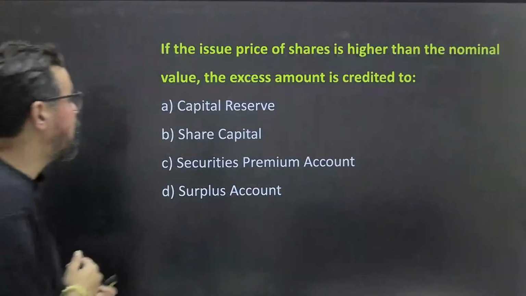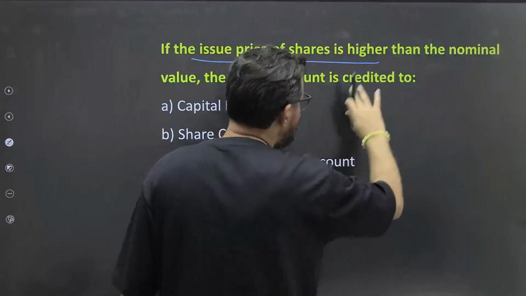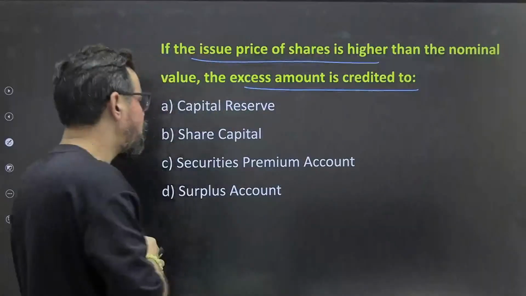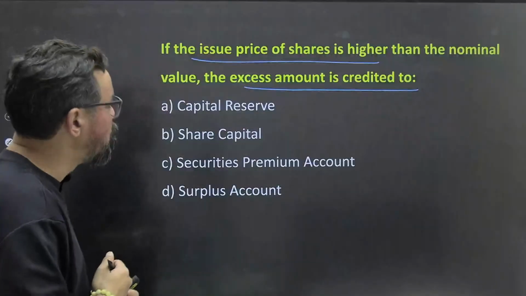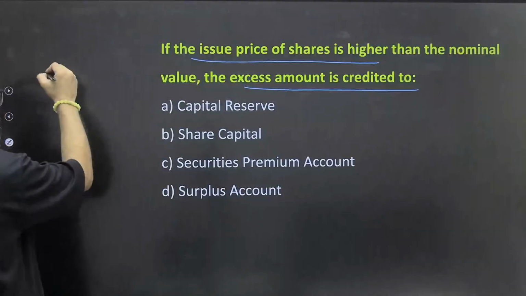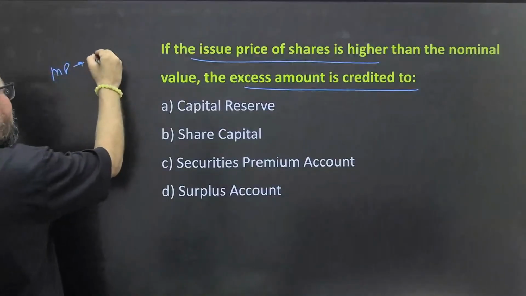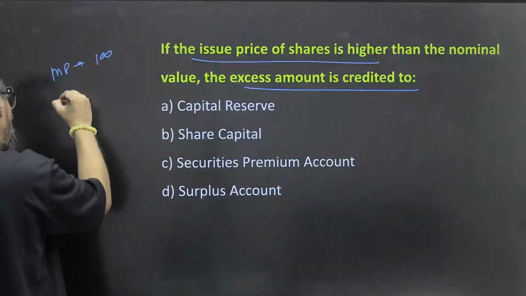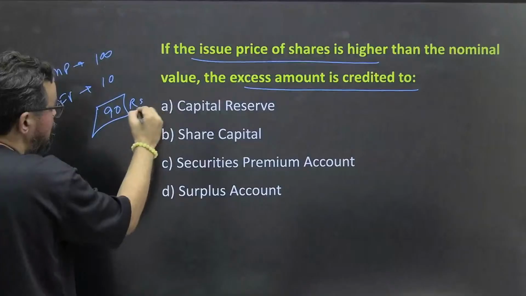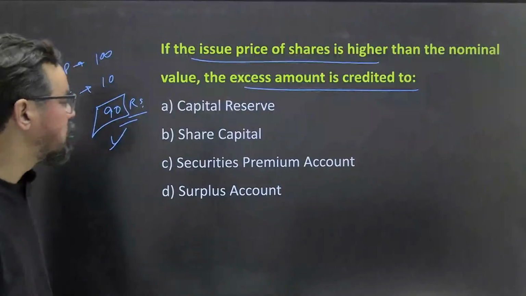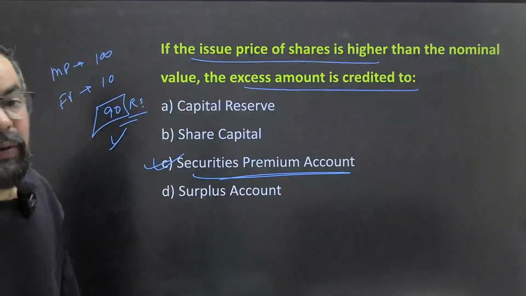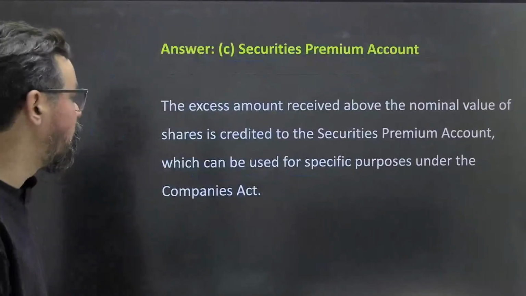Next one: if the issue price of shares is higher than the nominal value, the excess amount is credited to? If the issue price is higher than the nominal value or book value, say we offer a share at a market price of 100 rupees and the face value was 10 rupees, then the remaining 90 rupees is generally a share premium. It will get credited to the securities premium amount. Securities premium amount will be the right answer for this one.